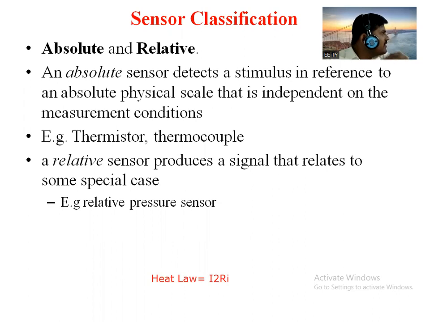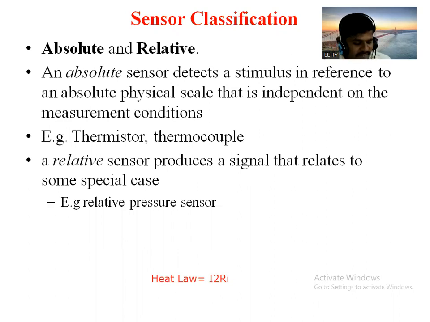If the current increases beyond its rating, what happens? Temperature increases, no? So it depends upon some physical parameter. In the case of a thermistor, the resistance depends upon the value of the excitation signal. So it depends upon an absolute physical scale, so this is the absolute type of sensor.